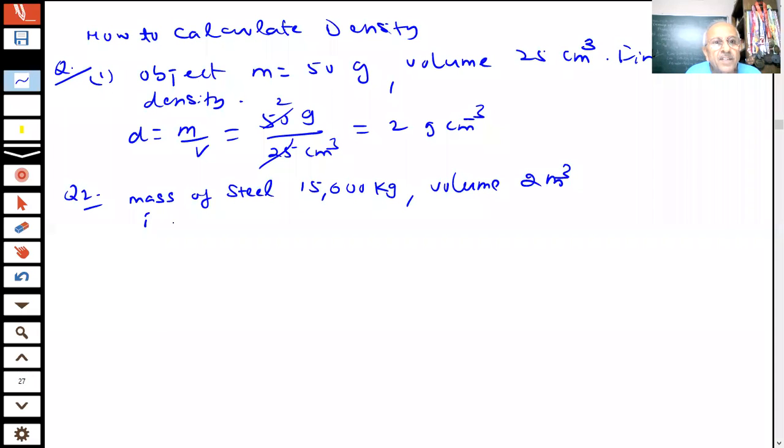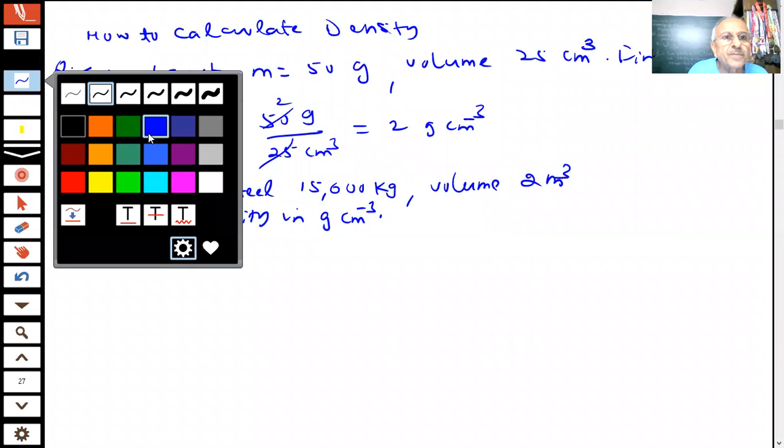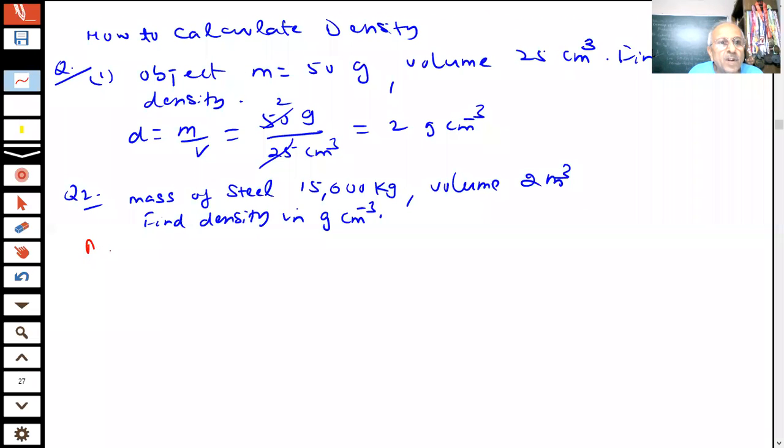Find the density in gram centimeter inverse. Now we have to find the gram centimeter inverse, student. Let me see how will I do this question, student.